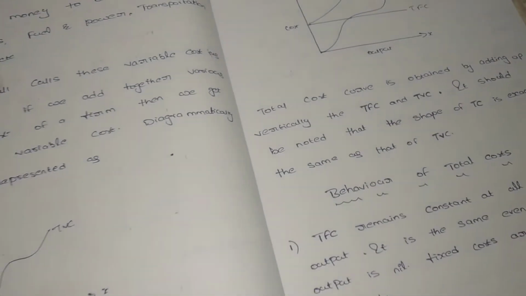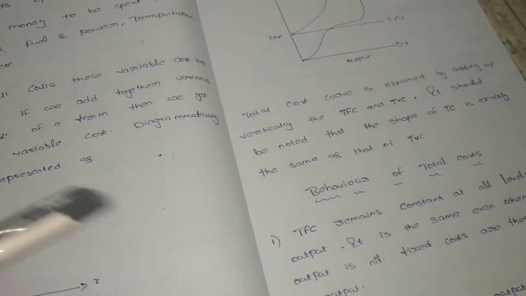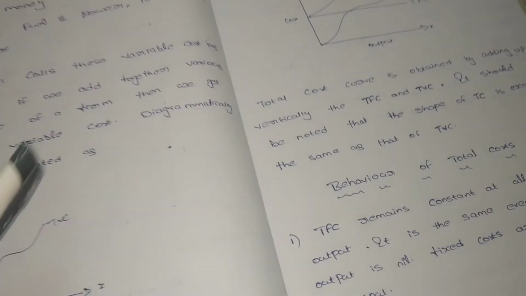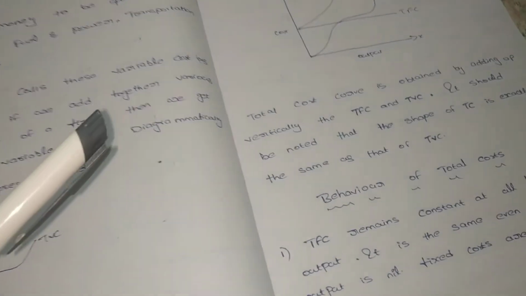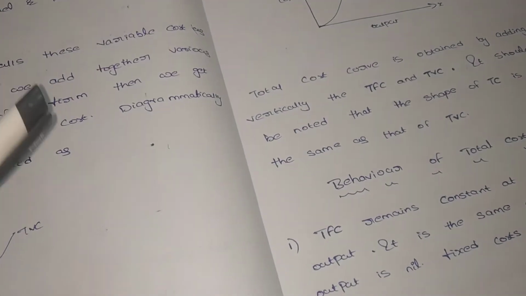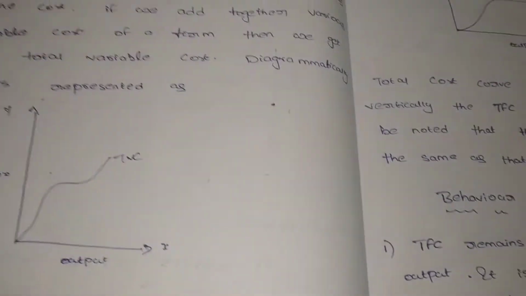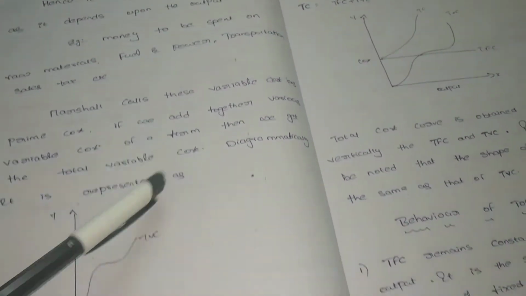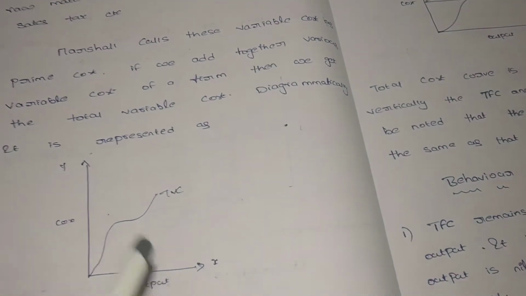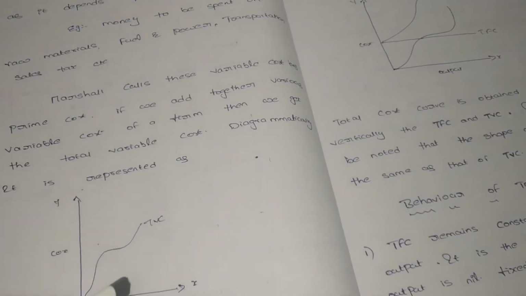What is variable cost? It means there is a direct relationship between the output and variable cost. If the variable cost increases, then only our output will increase. If the variable cost is 0, the output is also 0. And the curve should be like that. And Marshall says the variable cost is called prime cost.